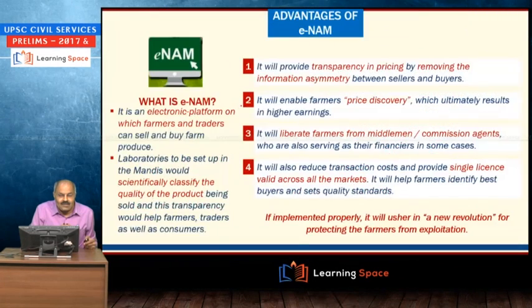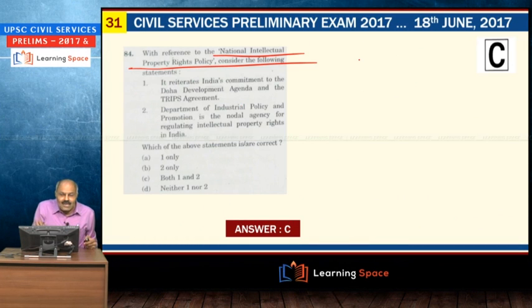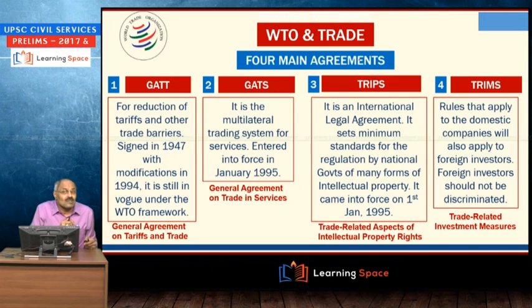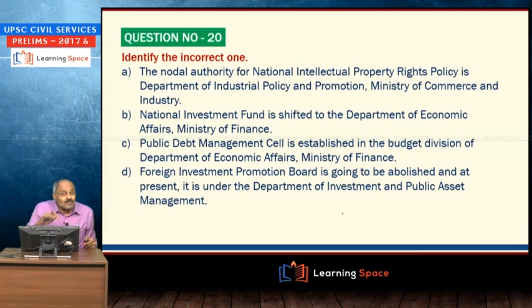Then the next one is National Intellectual Property Rights Policy. I explained you in detail about this. In fact, in editorial also we discussed regarding the TRIPS, trade related aspects of intellectual property rights, and subsequently in prelims discussion also I asked the question on this National Intellectual Property Rights Policy.